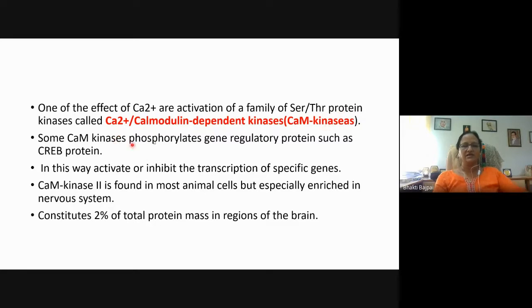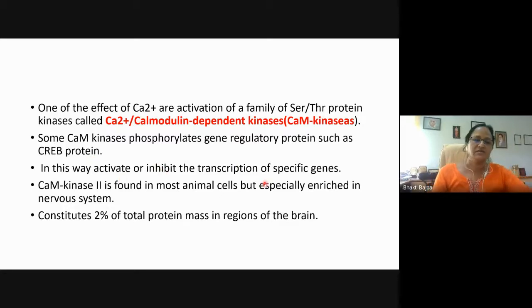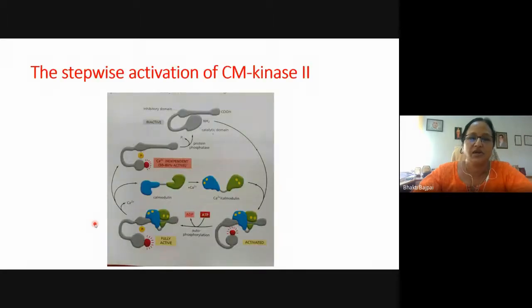Now, some CAM kinases phosphorylate gene regulatory proteins such as CREB, that is the cyclic AMP response element binding protein. In this way, they activate or inhibit the transcription of specific genes. So different types of CAM kinases are there, but CAM kinase 2 is found in most animal cells and is especially enriched in the nervous system. In the nervous system, CAM kinase 2 is found the most, and it constitutes 2% of the total protein mass in regions of the brain. So here you can see the stepwise activation of the CAM kinase.